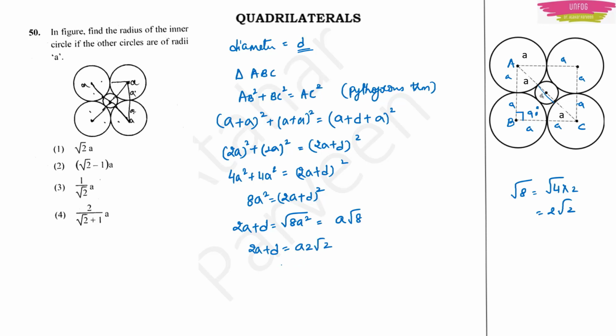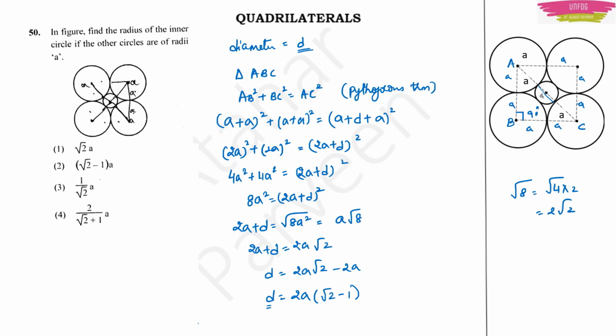Or I will write it like this, 2a root 2, so that you will not have any confusion. Then d will be equal to 2a root 2 minus 2a. So I can take 2a as common, so 2a into (root 2 minus 1). Okay, so this is the diameter.